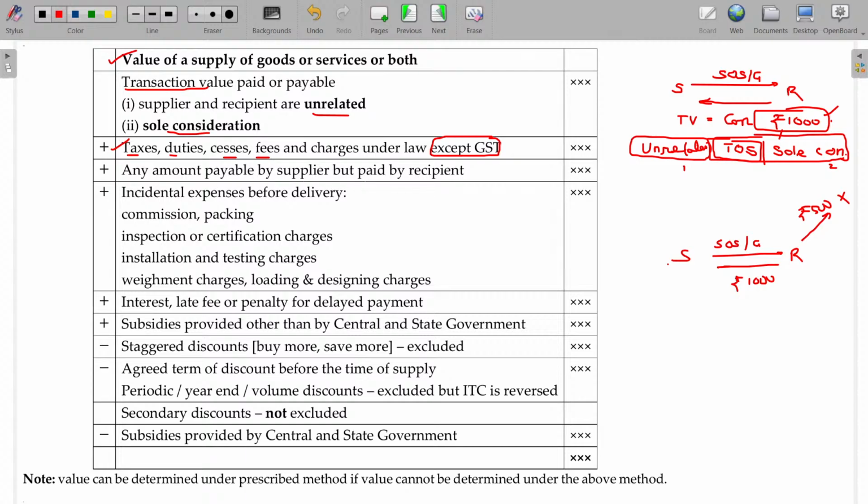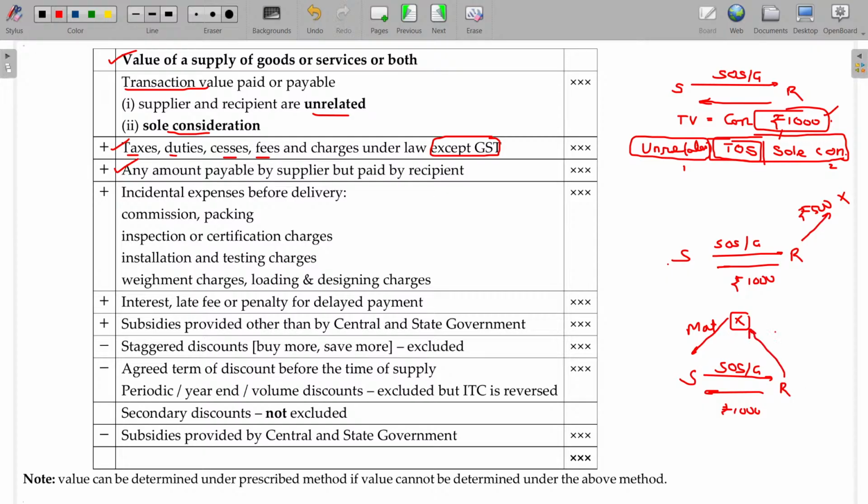Amount payable by supplier but paid by recipient. Okay, this one also. For example, supplier and recipient, supply of services and goods. Out of that, the supplier purchased some material from X for manufacturing this item, and the consideration transferred from recipient to the supplier is 1000, but for this material purchase, the supplier has not paid any money, and asks R to pay this money.